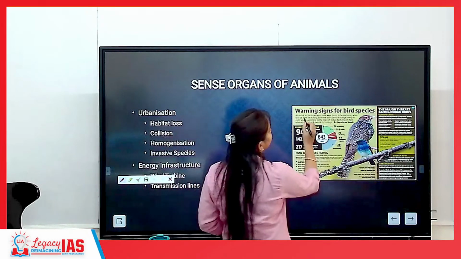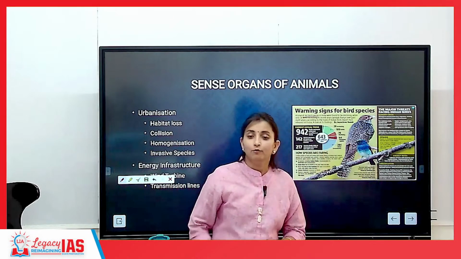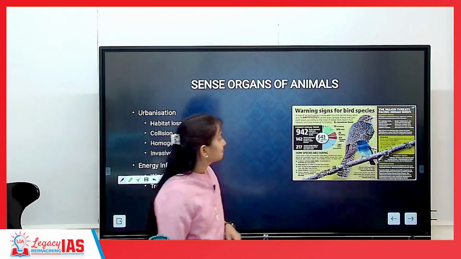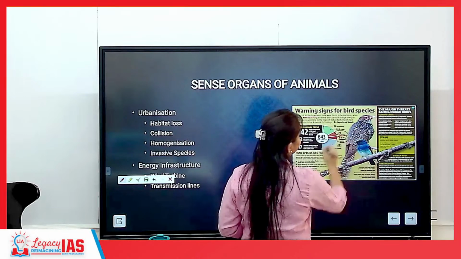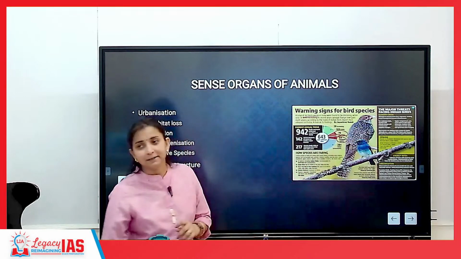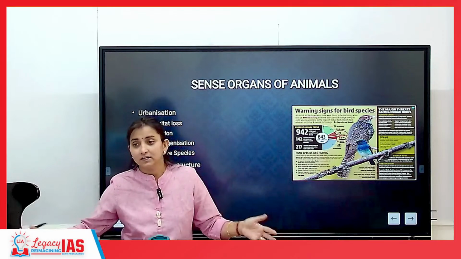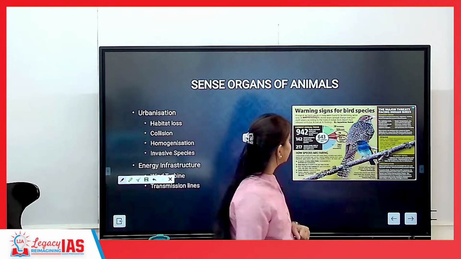A total of 142 bird species have been found to be declining. 142 species of birds have been declining. This is 78 plus 64. 64 is declining very rapidly. 78 is declining at a relatively slower pace. But in total, 142 bird species are declining in India.